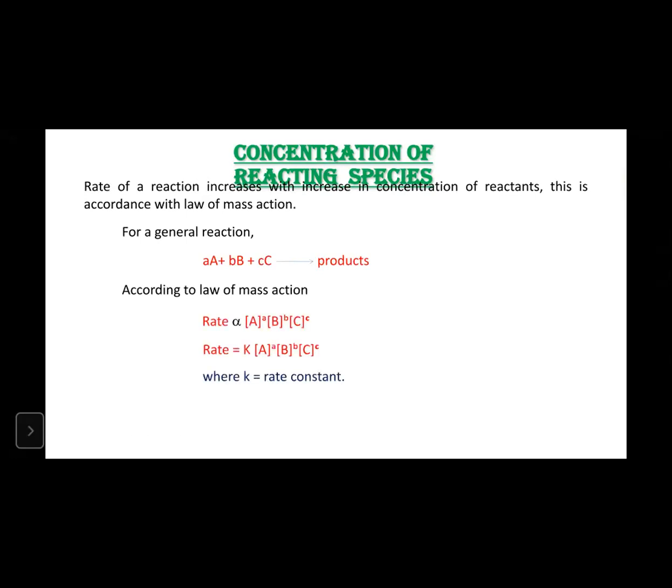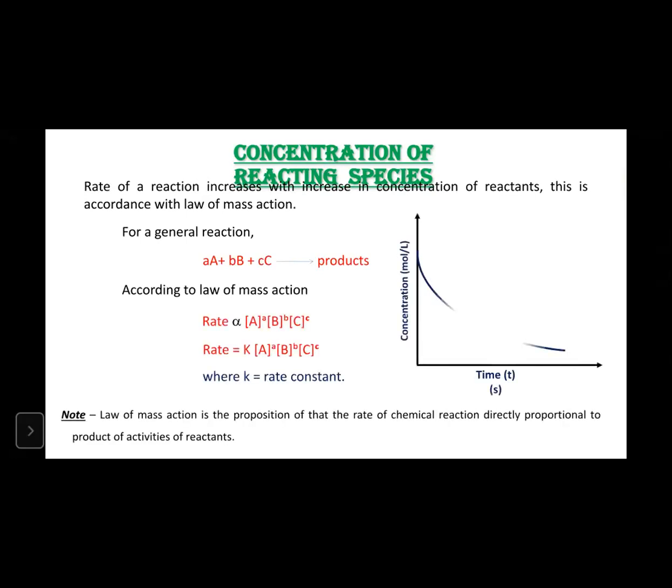The rate of the reaction increases with increasing concentration of the reactant. This is in accordance with the law of mass action, right? Here, the direct relationship with the concentration. Rate is directly related to concentration.